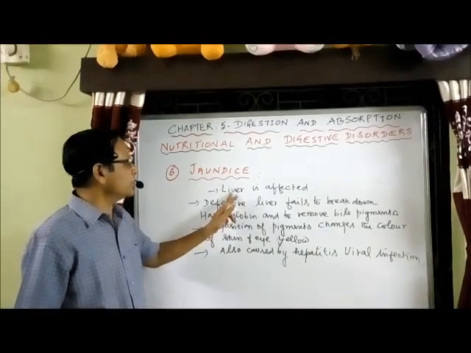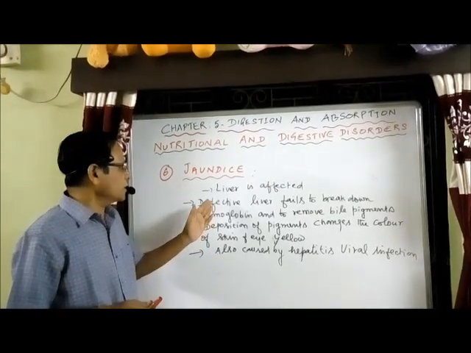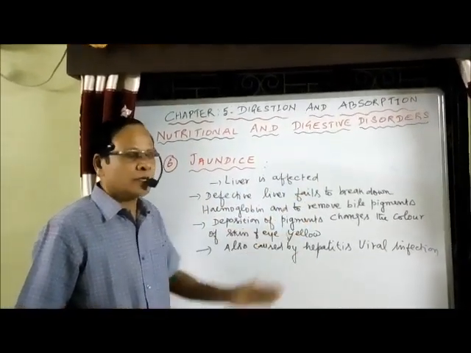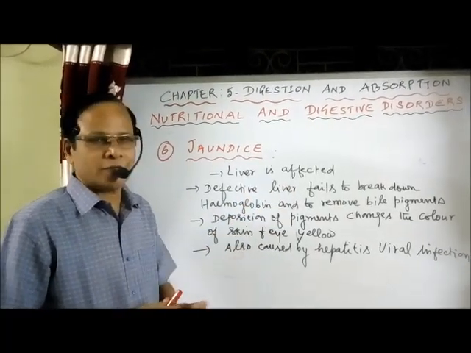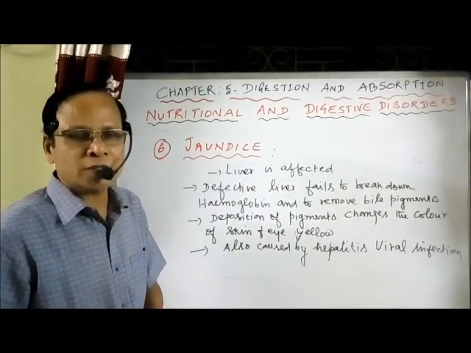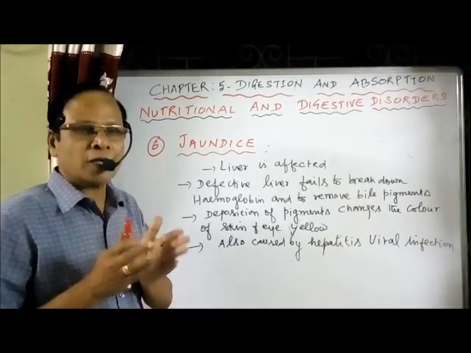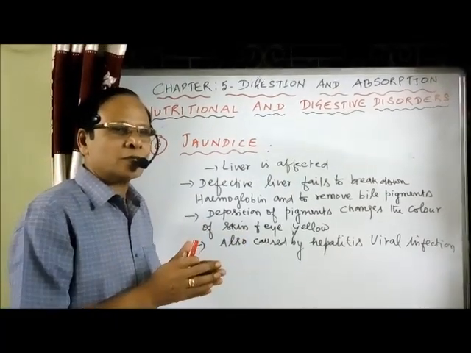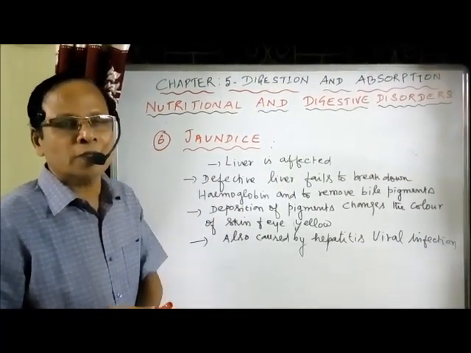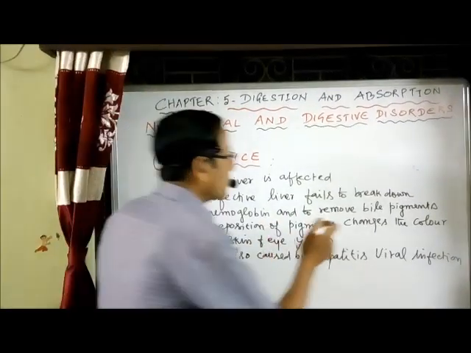In jaundice, the liver is affected. Once it is affected, the defective liver fails to break down the hemoglobin and it fails to remove bile pigments. Liver is a place where the dead or aged RBCs are destroyed and hemoglobin is released, and the breakdown of hemoglobin results in the formation of the bile pigments.